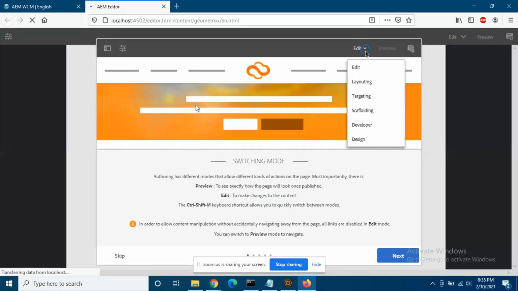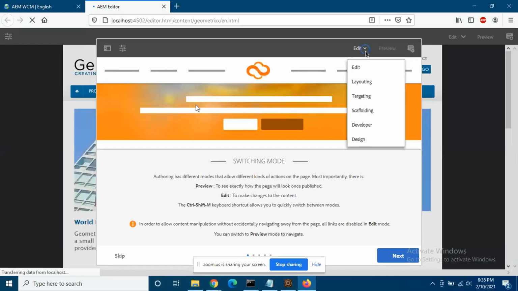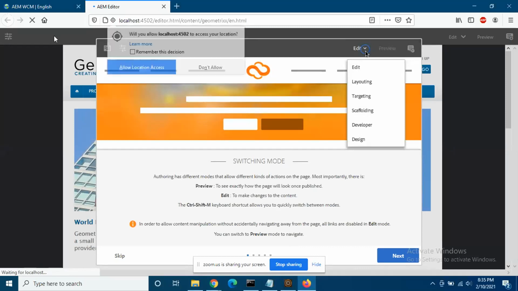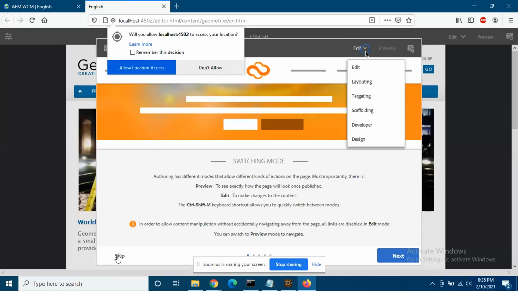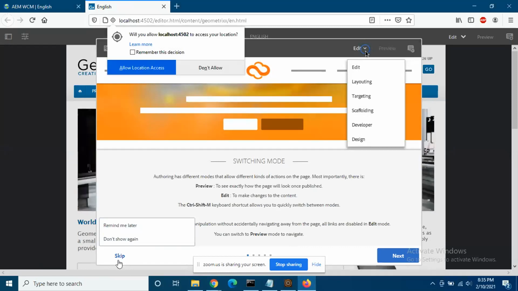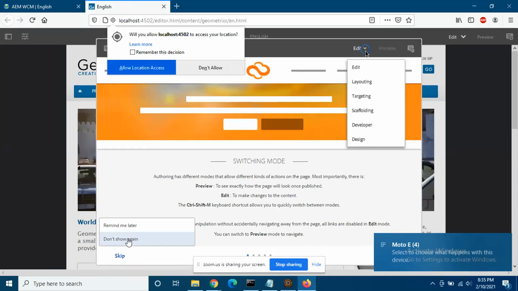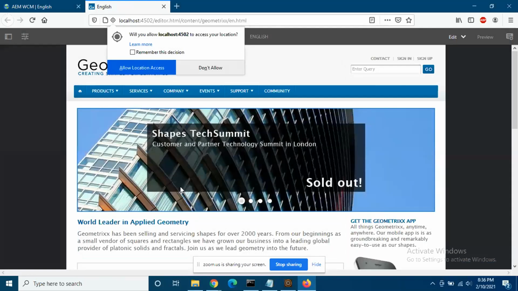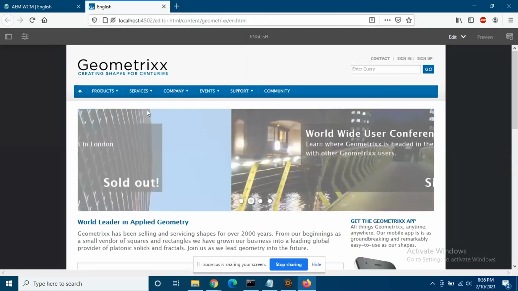So everybody can see on your screen as well, because I wanted to show them how they can do it on their own machine. Click on skip in the left bottom. Don't show again. We don't need help, I'm there to show you. Now don't allow access. We don't need to give any access or location anyway.